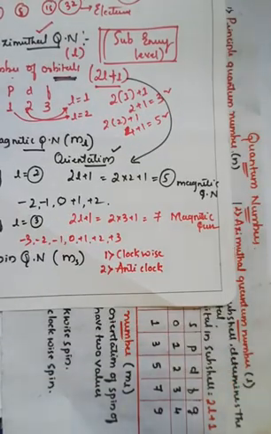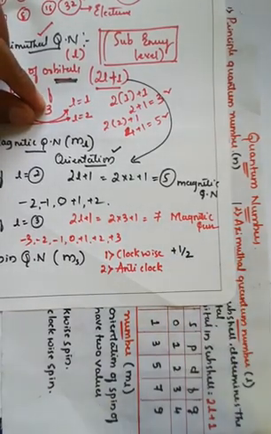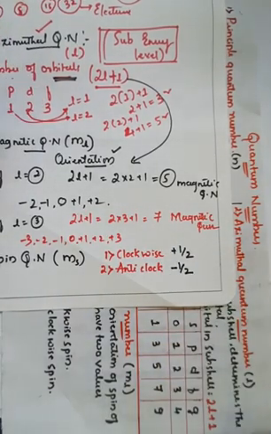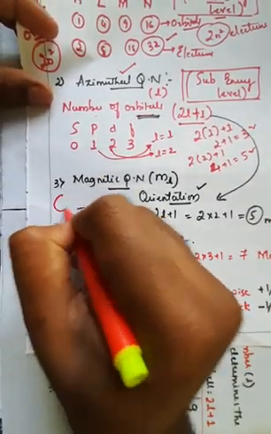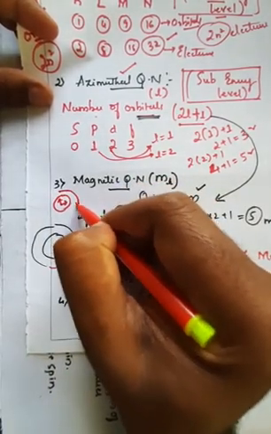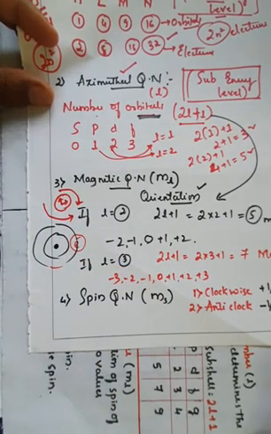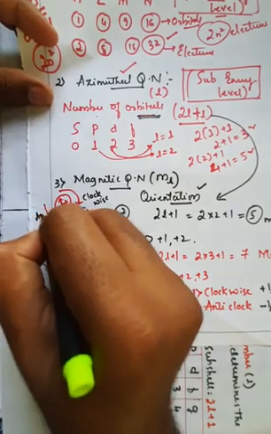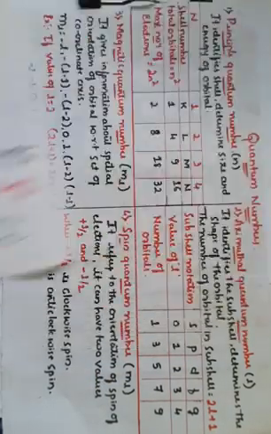If it moves in the clockwise direction, its spin momentum will be plus 1 by 2. If it moves in the anti-clockwise direction, its spin will be minus 1 by 2. For example, if you consider this as a clock, and it moves in this direction, that is called clockwise. If it moves in the reverse direction, you call it anti-clockwise.